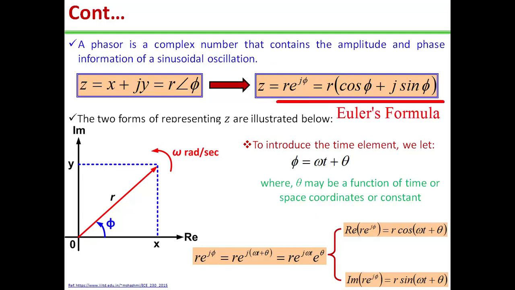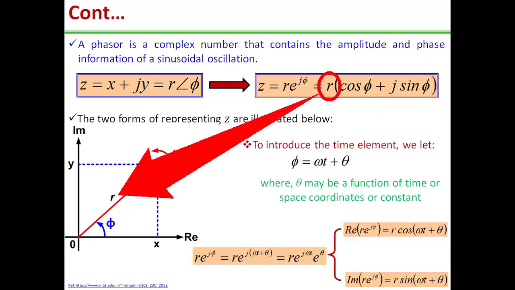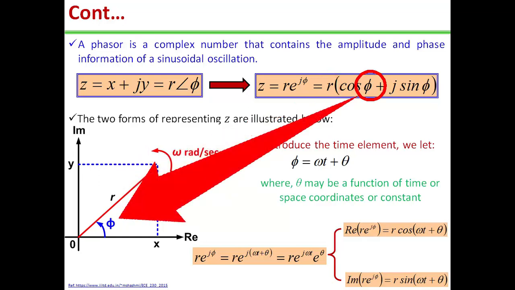After the Euler expansion of e to the power j phi, we can write z is equal to r times cos phi plus j sin phi, where j is equal to square root of minus 1, and r is the magnitude of z given by square root of x square plus y square, and phi is the phase of z given by tan inverse y by x.